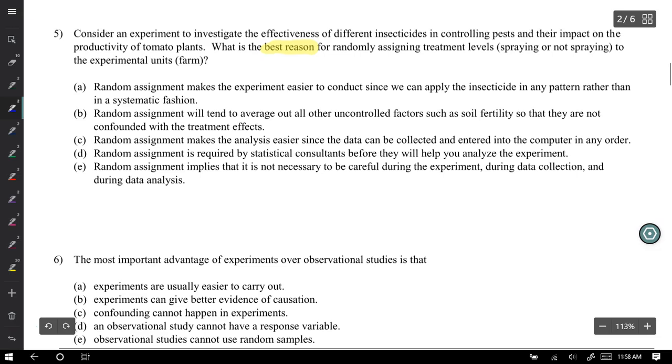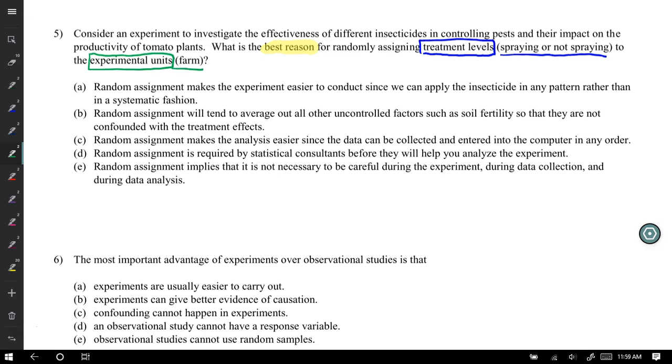This has got to be the best one for randomly assigned treatment levels, spraying or not spraying, to the experimental units of the farm. Before I read the choices, I'm going to look at this prompt and maybe it'll help me in a future question. It's helping me identify what are treatment levels in an experiment, and what would make up experimental units. So we can sometimes use previous prompts to help us remember certain definitions to terms.